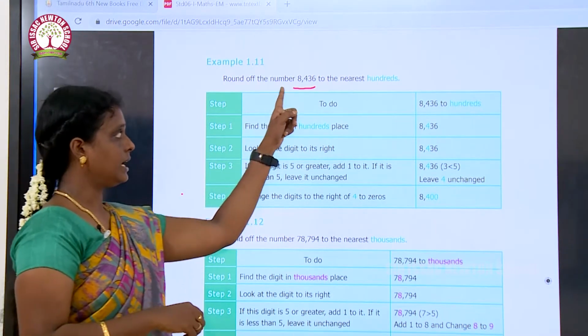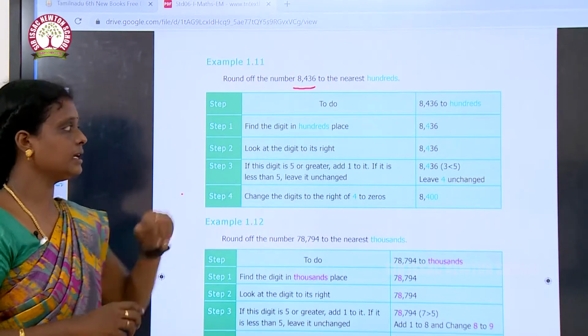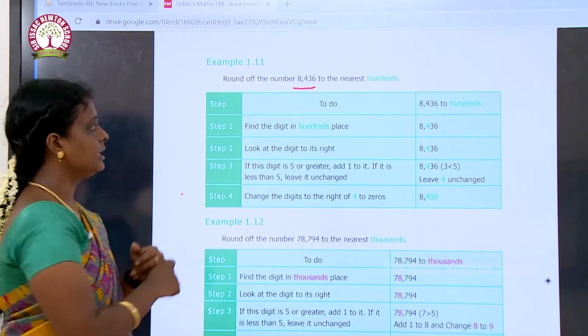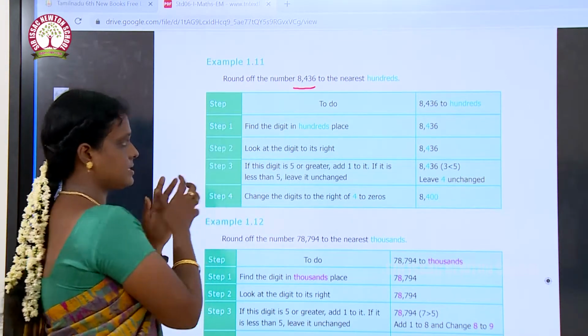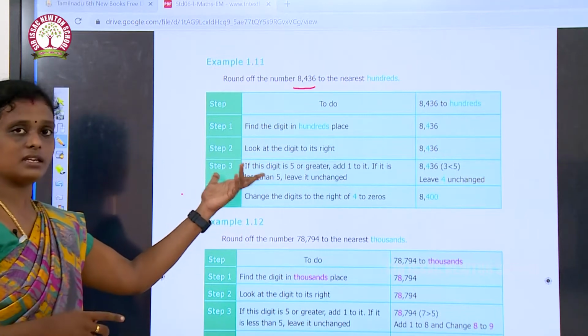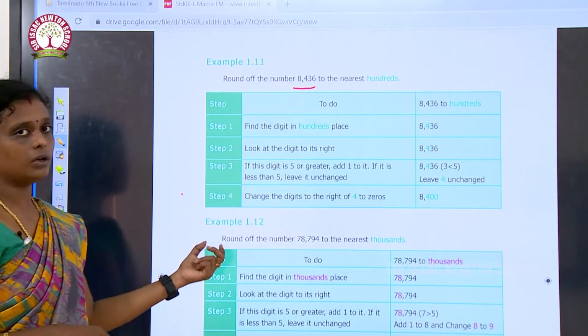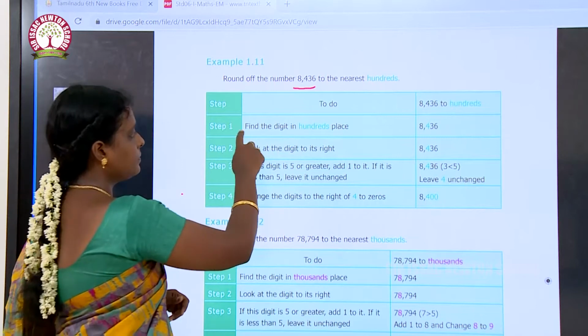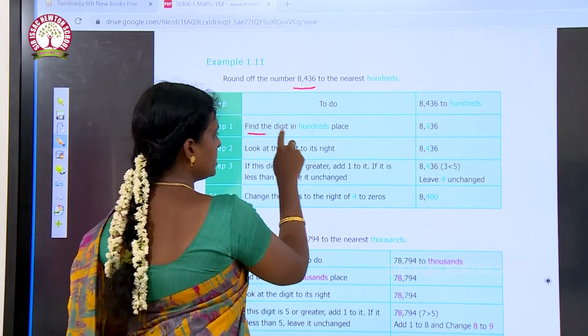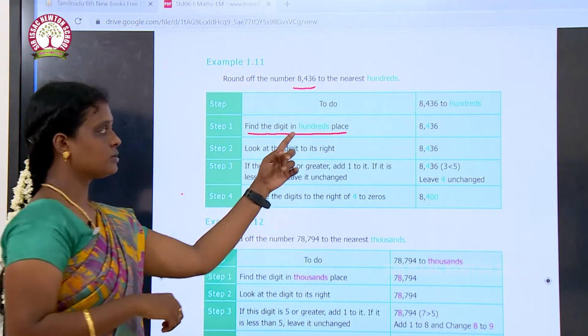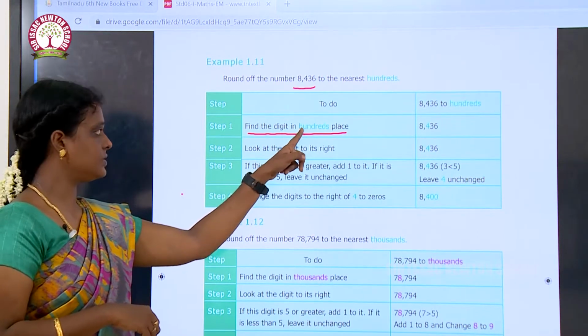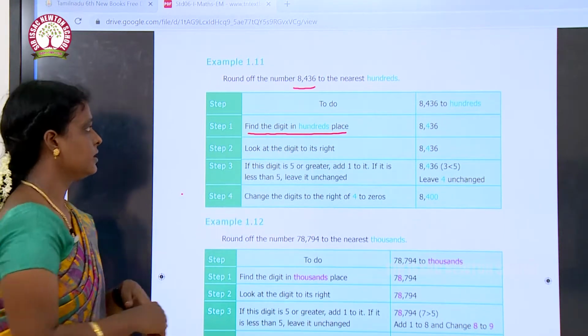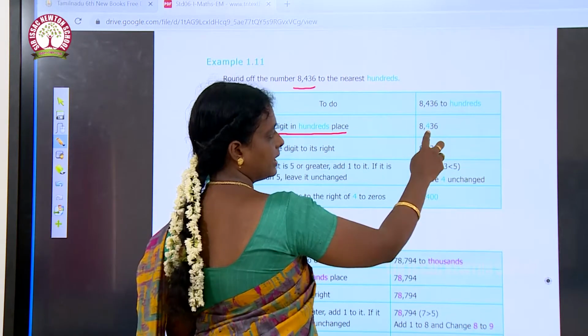So see here we are having 4 steps. To make it easy, we are following these 4 steps. Okay. So what is the first step? Find the digit in hundreds place. So first we have to find the digit in hundreds place. So in hundreds place we are having 4.